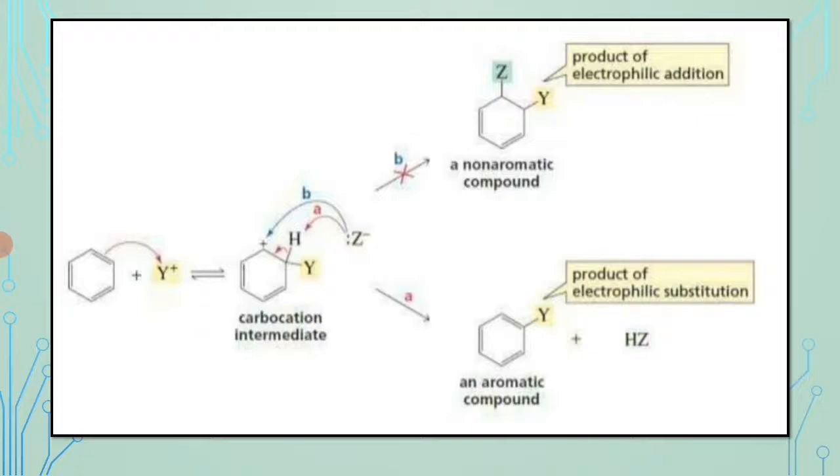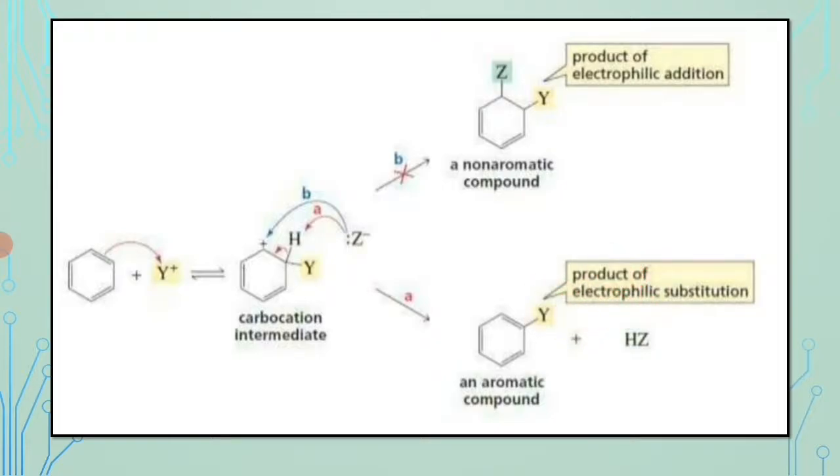But if a carbocation formed from the reaction of benzene with an electrophile reacts similarly with a nucleophile, the product would not be aromatic. But if the carbocation loses a proton from the site of the electrophilic attack, the aromaticity of benzene is restored.